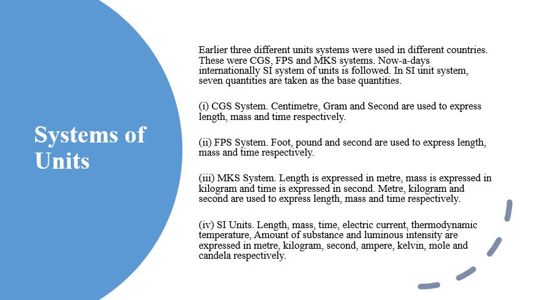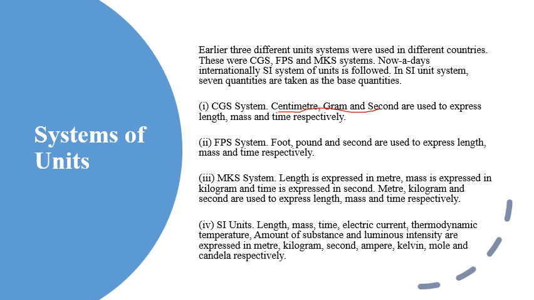Okay, we'll see first what the CGS system is. CGS system means centimeter, gram and second, to express length, mass and time respectively. The second system is the FPS system, that is foot, pound and second.